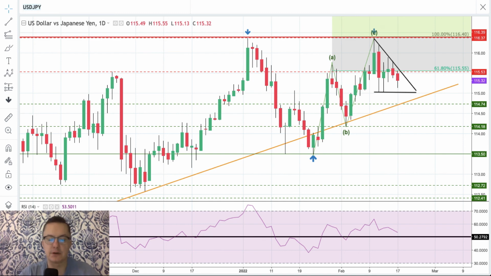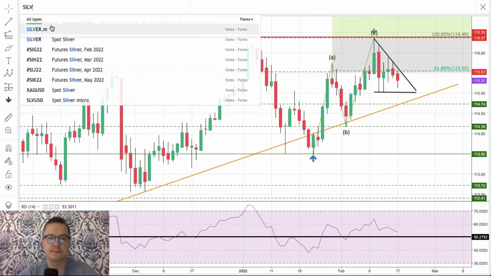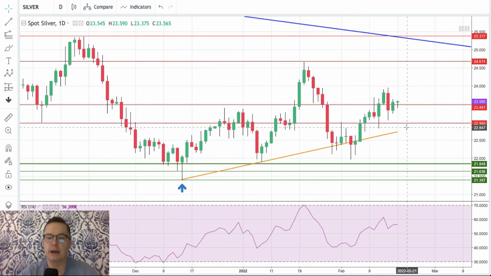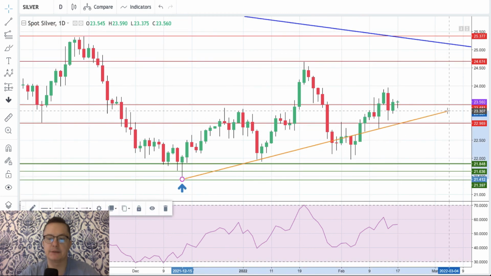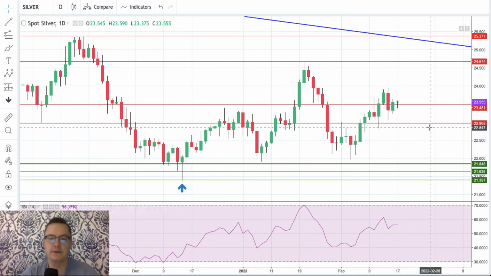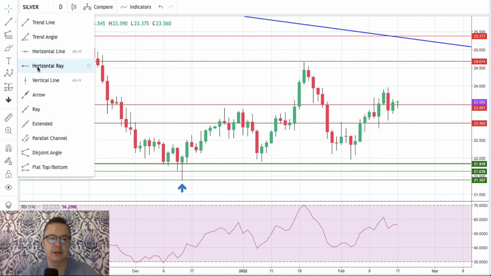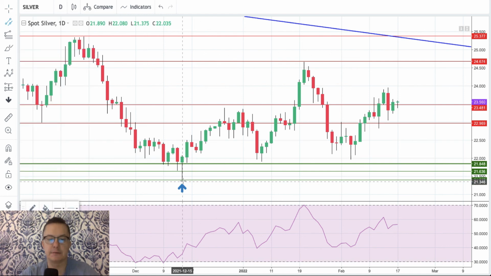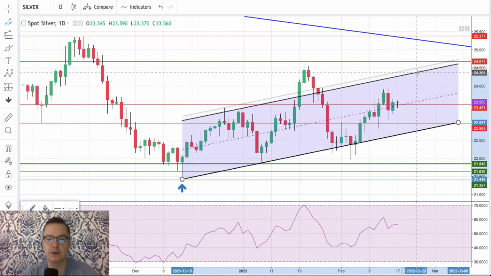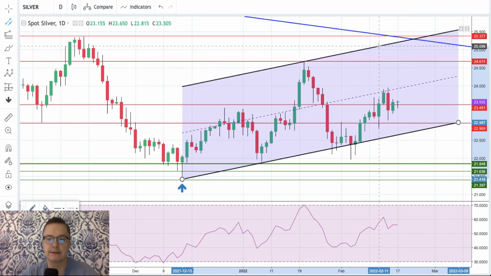Let me just take a look quickly at silver. The silver market is moving up as we expected. We need to extend our line. However, I think we might even put some sort of the channel here, the parallel channel. If we do it this way, that's nothing wrong. Let's keep it like that. And this is, there you go.